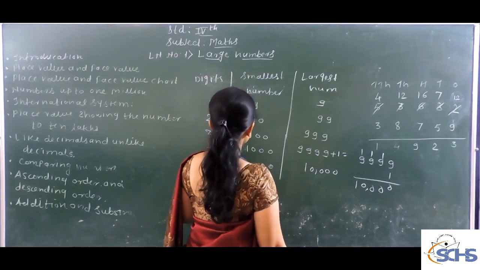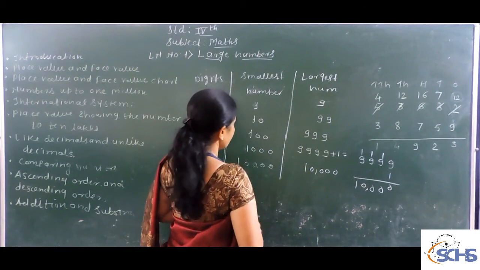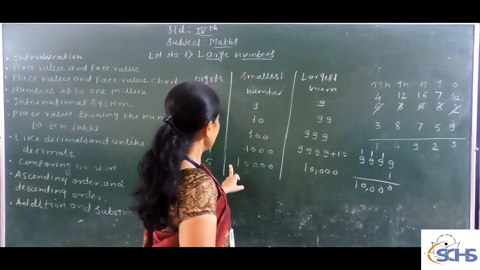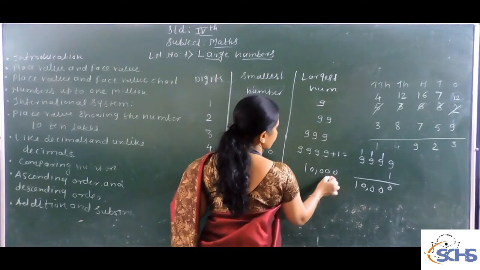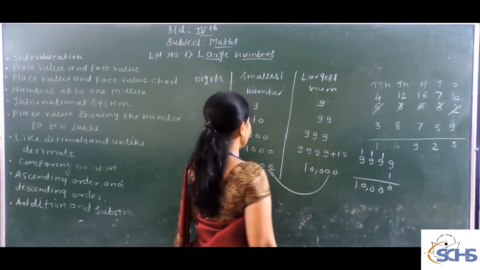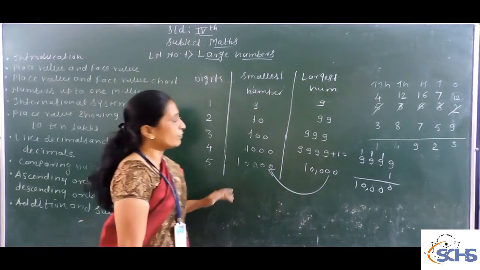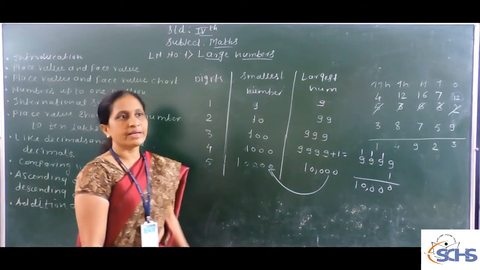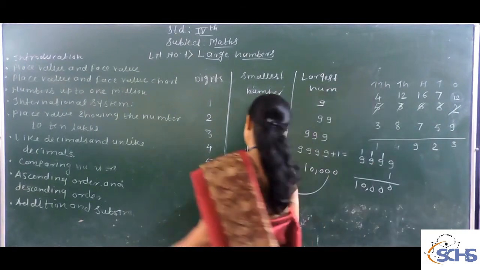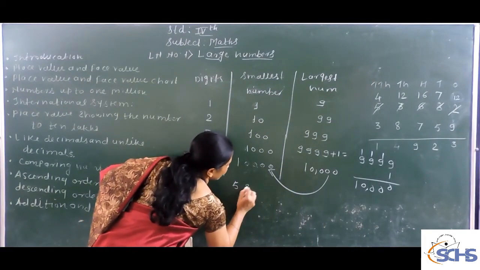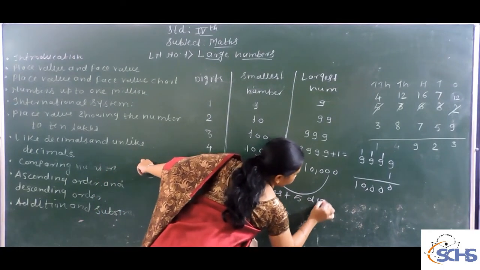So here the confusion is, this is the 4-digit number and this is the 5-digit number. If you take the successor of 9999, you get the smallest 5-digit number. You learned up to this in previous classes.